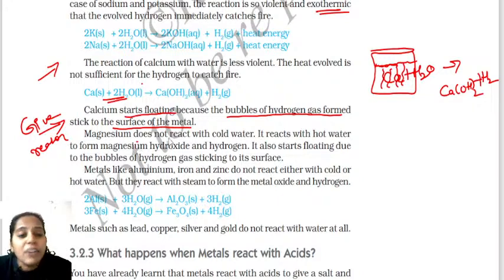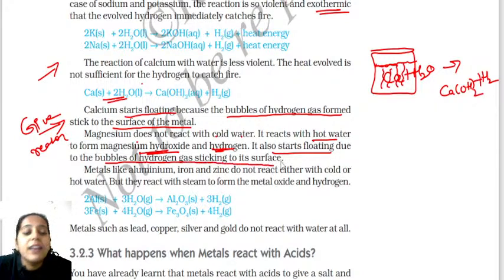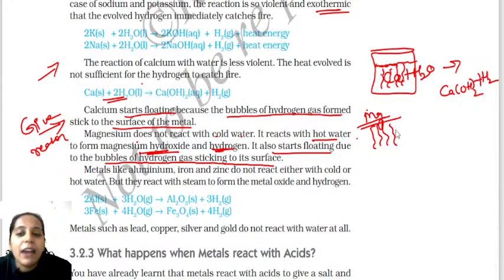Next, magnesium does not react with cold water, but it reacts with what? It reacts with the hot water. Similarly, when magnesium reacts with the hot water, what happens? It forms magnesium hydroxide and hydrogen gas is liberated. Here also, it starts floating due to the bubbles of hydrogen gas sticking to the surface. So in the case of calcium and magnesium, whenever hydrogen is released, the bubbles of hydrogen will stick to the surface of the metals themselves.